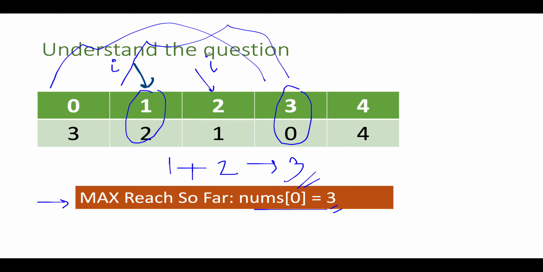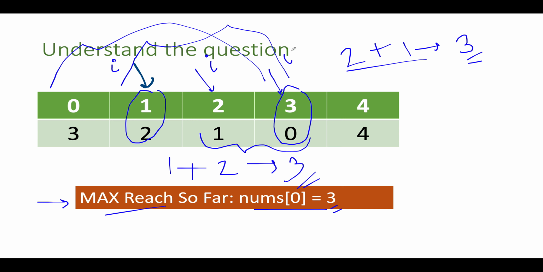Here the value of I turns out to be equal to 2. And what is the reach from the 2nd index? The reach from the 2nd index is equal to 2 plus nums of 2, which is 1. And this gives me 3. From the 2nd index, the reach is up till 3 again. So we really don't need to update the max reach so far variable. It stays as it is. Let's continue the process. Here the value of I turns out to be equal to 3, and what is the max reach from this particular index? The max reach is 3 plus 0, and it really doesn't impact the max reach variable so far.